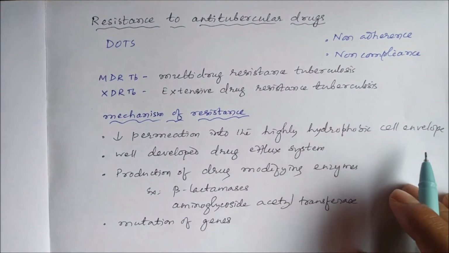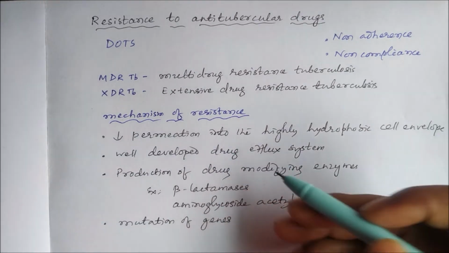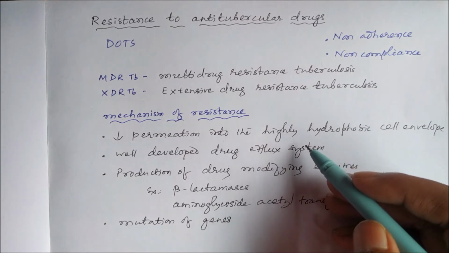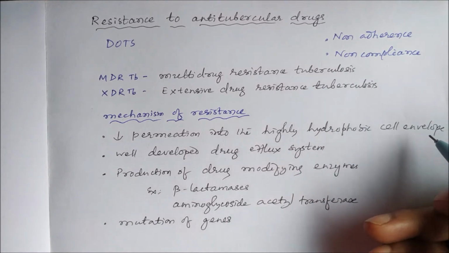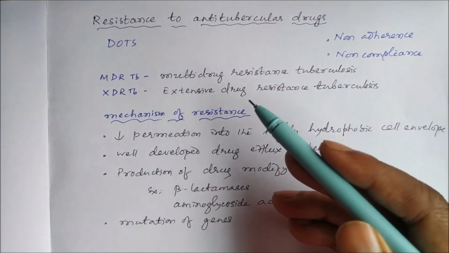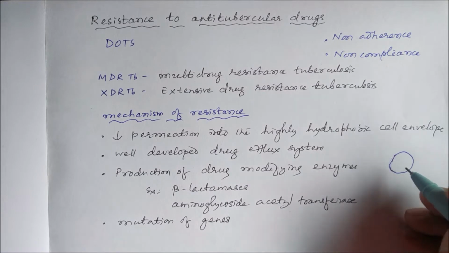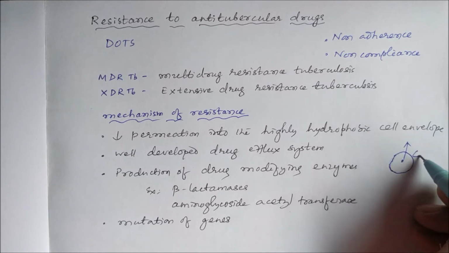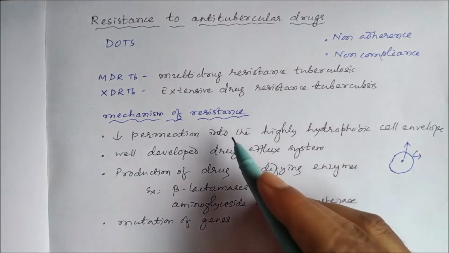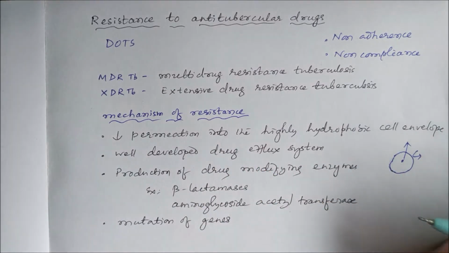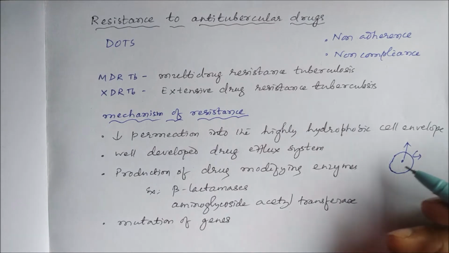The first thing is the inability of the drug to permeate into the mycobacterial cell, which has a highly hydrophobic cell envelope. So decreased permeation is one mechanism. The second mechanism is the highly developed efflux system of mycobacteria, so that the drug is effluxed out from the cell.